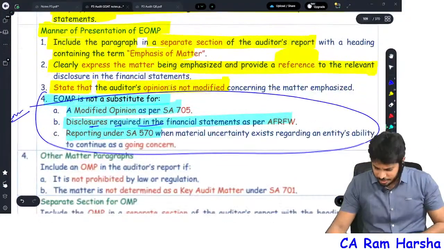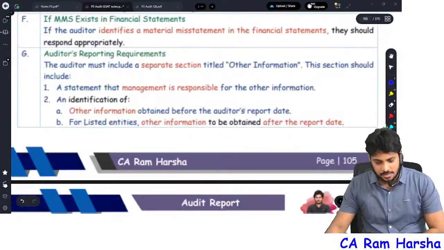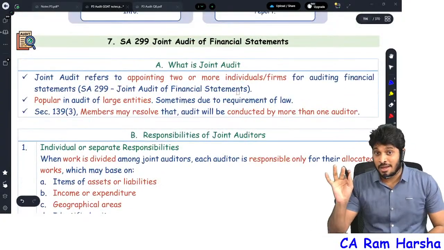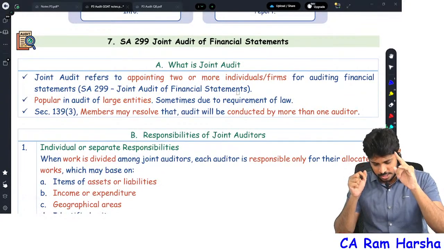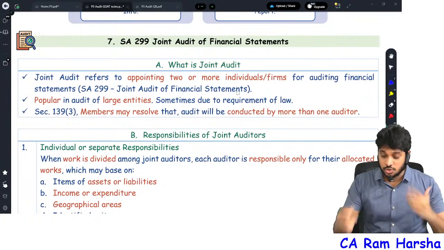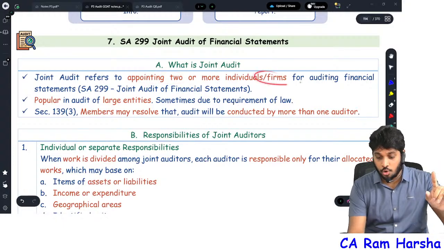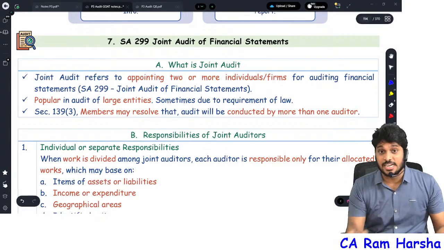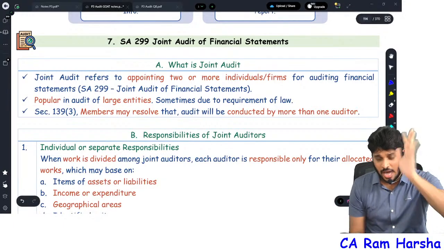Now, let us first understand SA 299. Then immediately we will go to SA 600. State Bank of India audit is being conducted by 12 joint auditors. What is joint audit? We all know. Appointing 2 or more individuals, or 2 or more firms, or a combination of individuals and firms for conducting the audit of the financials. We call it joint audit. Generally, it is popular in larger entities.